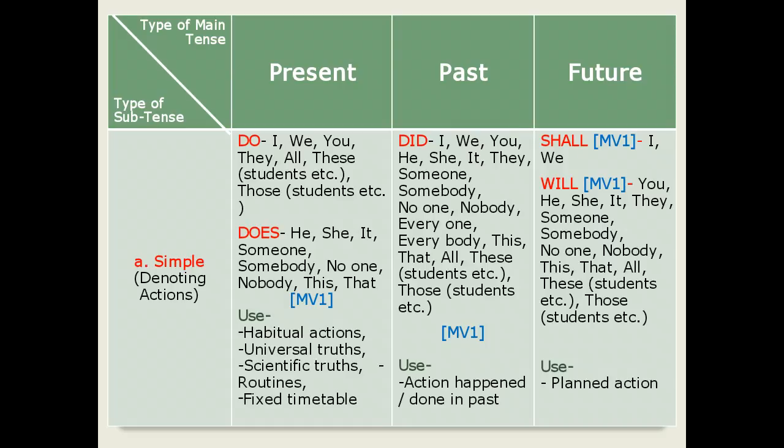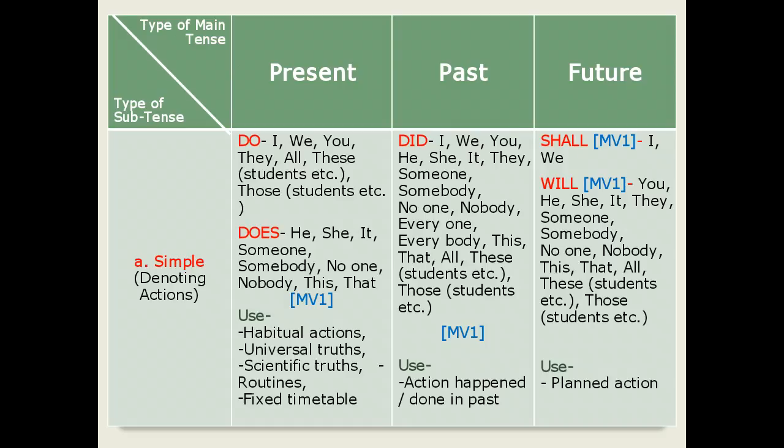And the use of this tense is to mention or express planned actions. For example, I shall prepare the record, we shall prepare the record, he will attend the classes, she will attend the classes, they will deliver the lectures, someone will attend the lectures, etc. This way we can prepare multiple sentences with the help of simple future tense denoting actions.